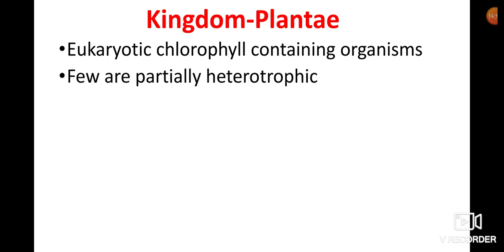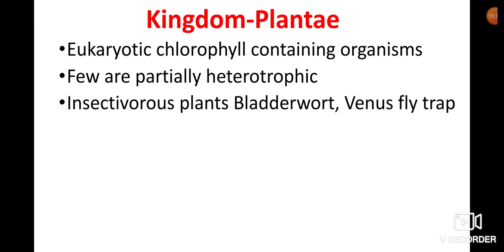Some plants are partially heterotrophic. Some are insectivorous, like bladderwort and Venus flytrap, which is Dionaea. Normally plants are autotrophs.